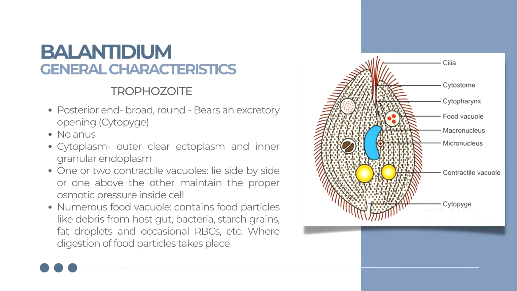One or two contractile vacuoles lie side by side or one above the other, maintaining the proper osmotic pressure inside the cell. It also has numerous food vacuoles, which contain food particles like debris from the host gut, bacteria, starch grains, fat droplets, and occasional RBCs, where digestion of food particles takes place. The endoplasm contains two nuclei: one is a large kidney-shaped macronucleus in the center, responsible for the cytoplasmic activities, and the other is the micronucleus, a small vesicular nucleus which lies in the notch of the macronucleus and is responsible for the reproductive process.